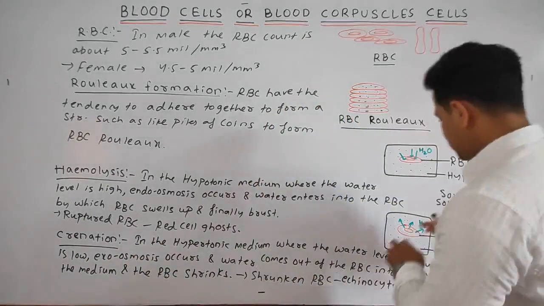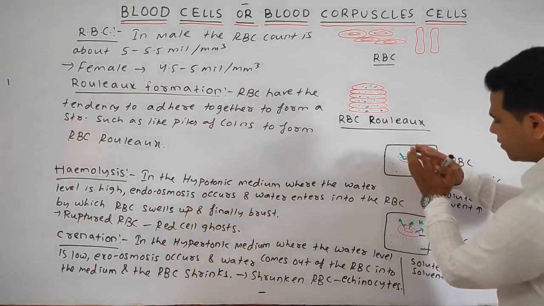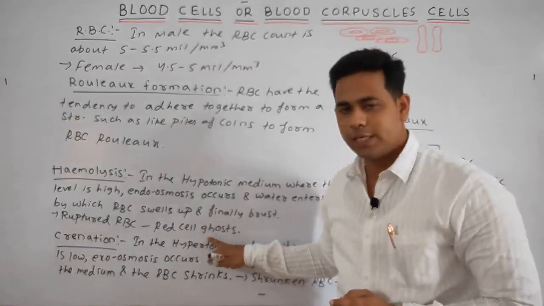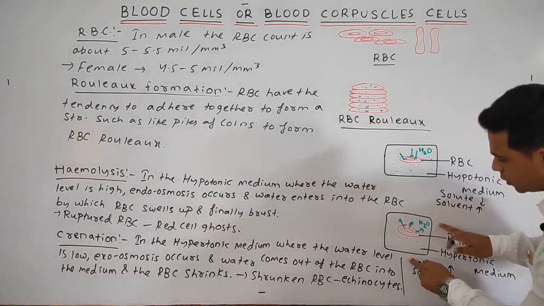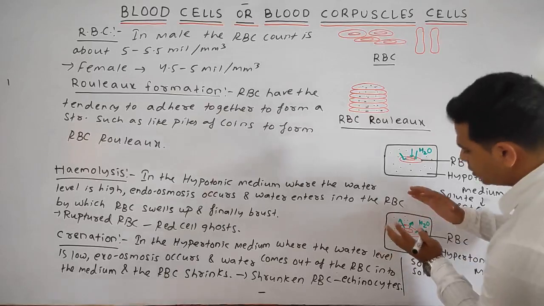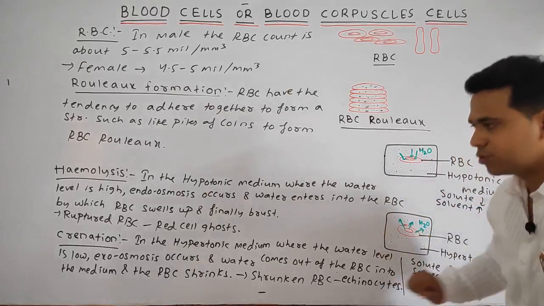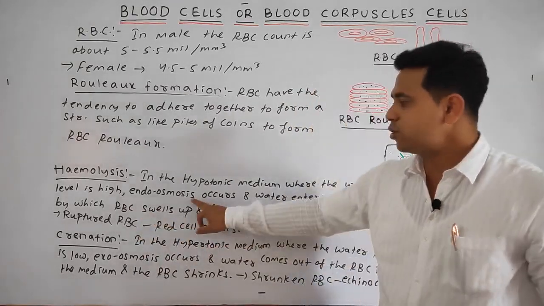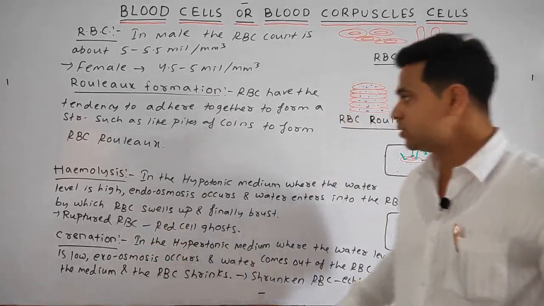When the RBC is present in a hypotonic medium, water enters into the RBC, finally it swells up and bursts. That ruptured RBC is known as red cell ghost. When it is present in the hypertonic solution, the water comes out of the RBC into the medium, by which the RBC shrinks, and that shrunken RBC is known as echinocytes, in which exoosmosis occurs. In hemolysis, endoosmosis occurs. In crenation, exoosmosis occurs. Okay, students, please note down.